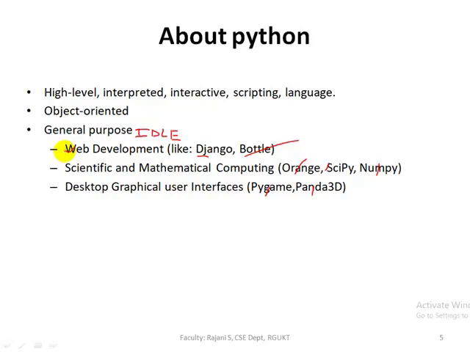So this is also an application. So scientific and mathematical computing means we can develop scientific applications or mathematical computing applications using the Orange framework, SciPy framework or NumPy framework. For example, NASA. If you take NASA, NASA is also using Python for scientific related applications. And coming to the third application, this is desktop graphical user interface. So here to develop games or to develop some GUI based applications, we can use Pygame or Panda 3D framework.